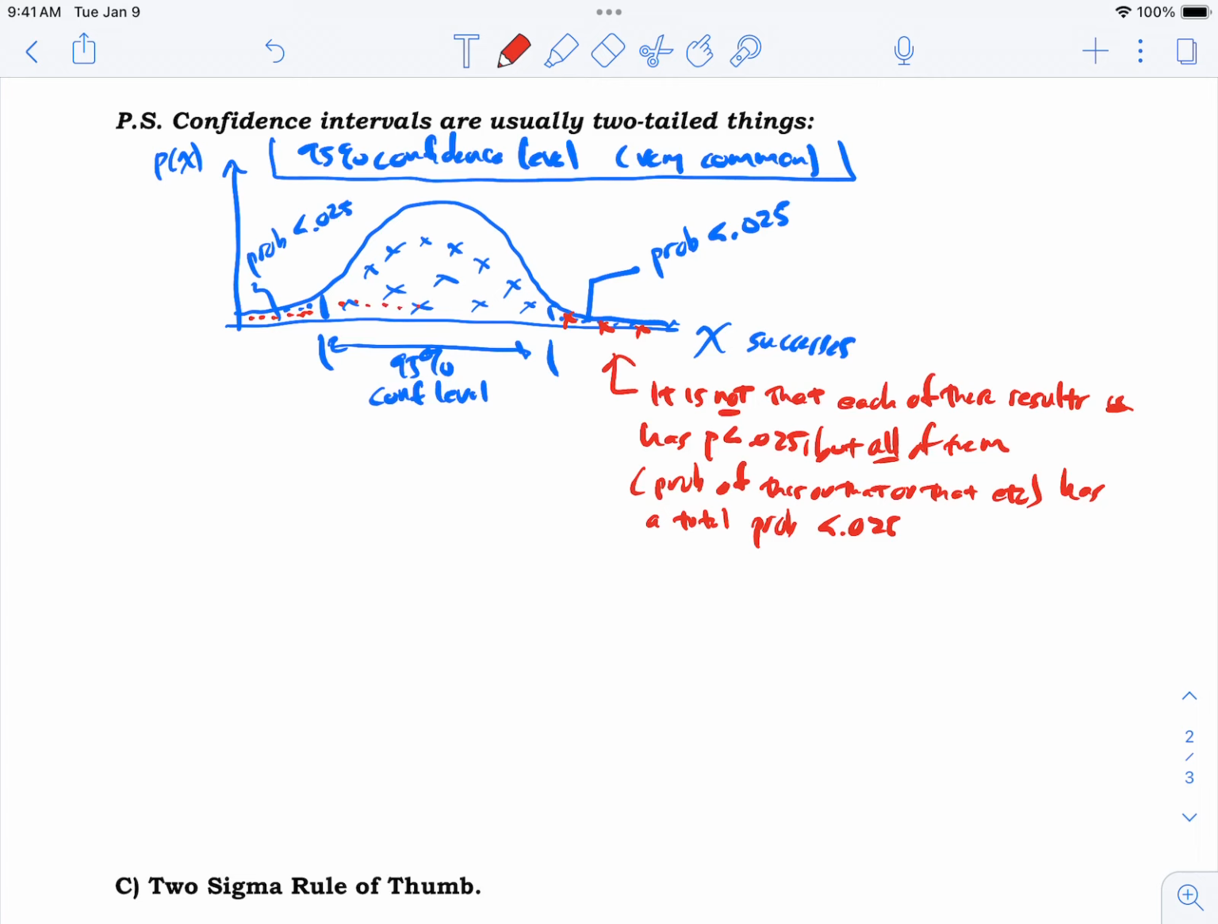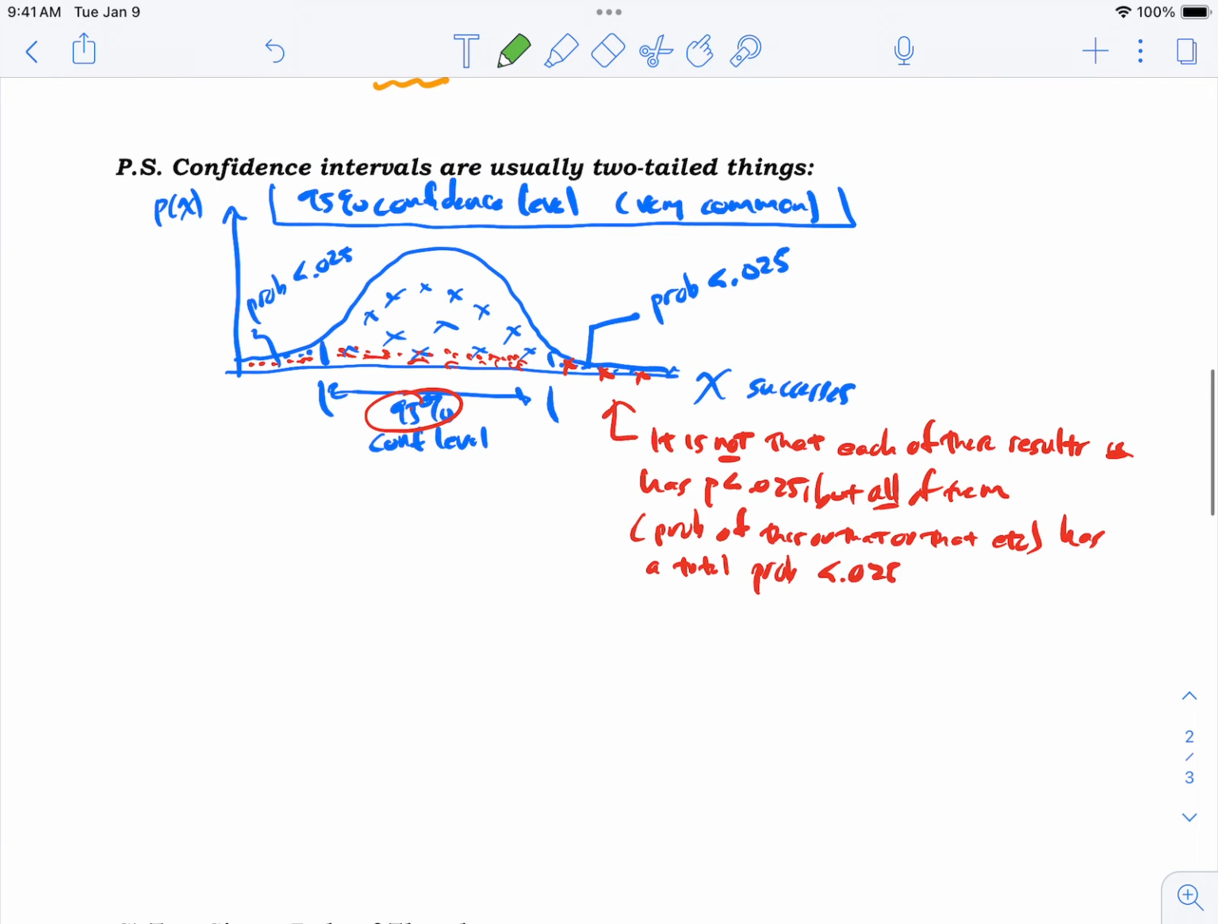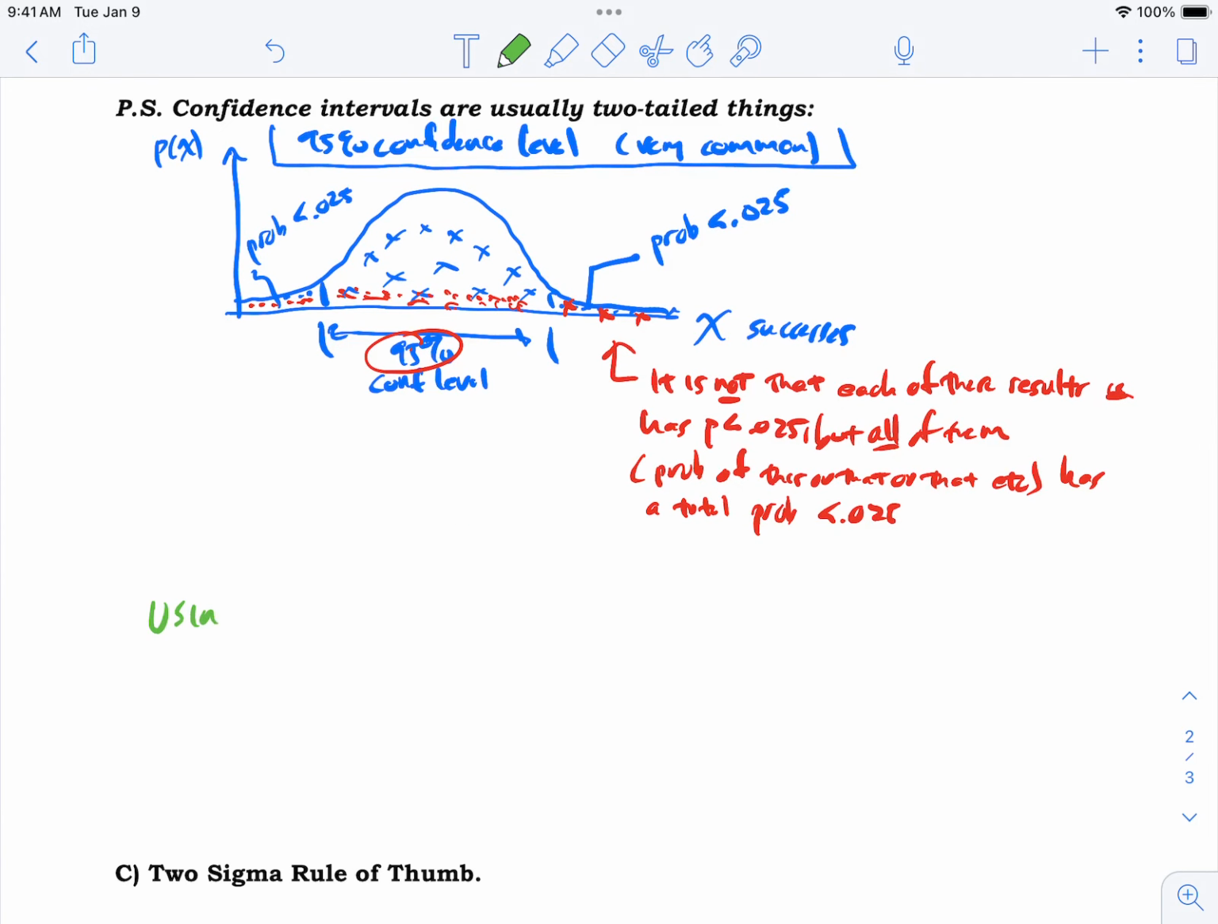And then all of these things that can happen in here, the total probability of this one, or this one, or this one, or this one, you add them all up, it'll add up to just about 95% in the middle. Okay, so you might notice right away that using a 95% confidence level, CL for confidence level, is the same as using a 0.05, we call it a significance level.